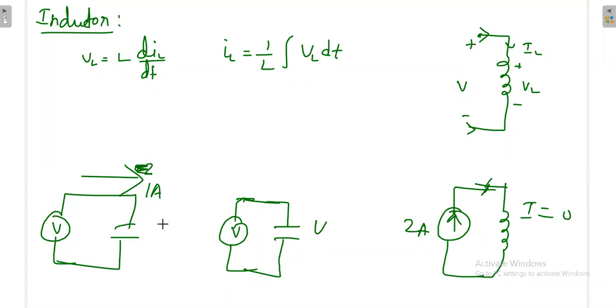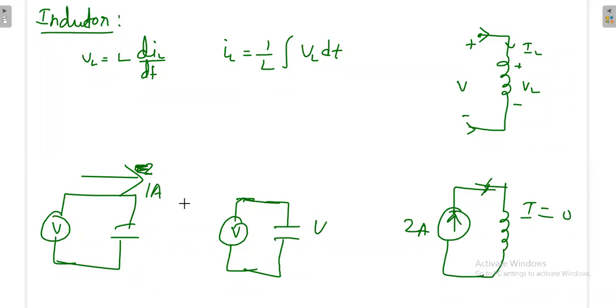Okay, see, this is the case of a capacitor. In a capacitor, what is happening? You can provide any amount of current, no issue. But you cannot connect voltage directly. You cannot provide direct voltage, because again that will destroy the KVL law. Similarly, in case of an inductor also, you can apply any voltage, but you cannot give current directly to the inductor.